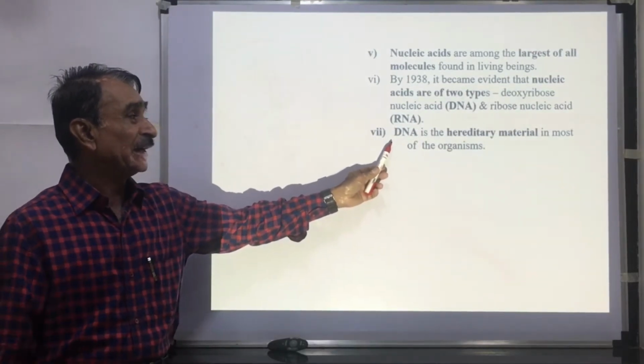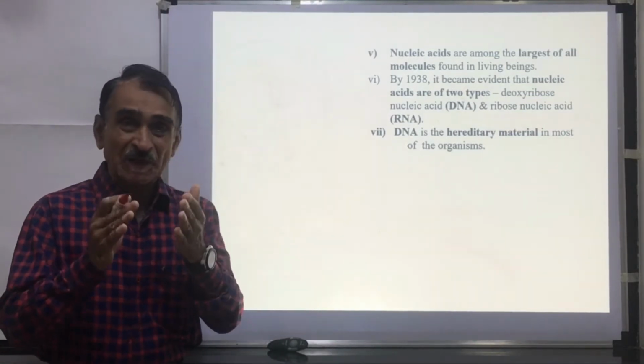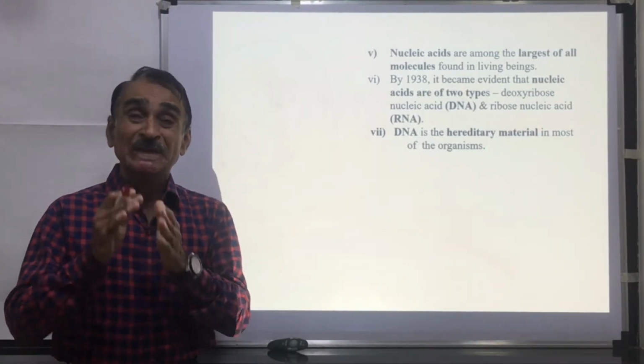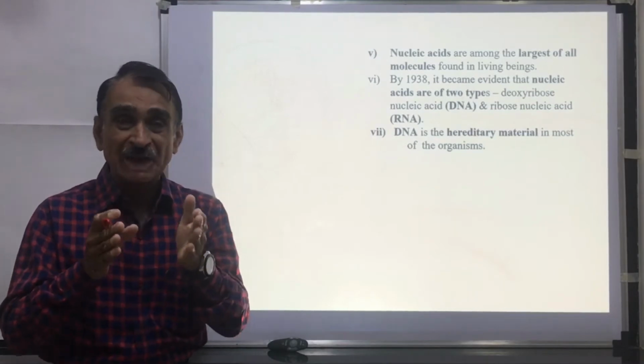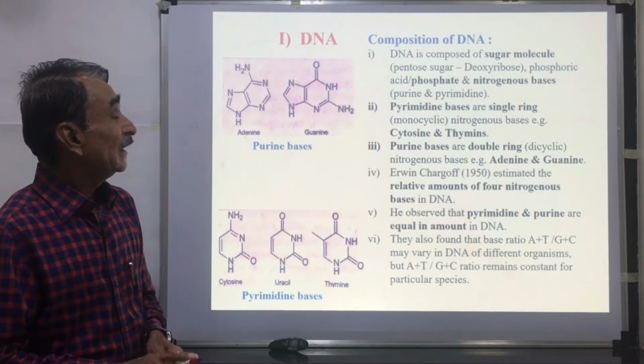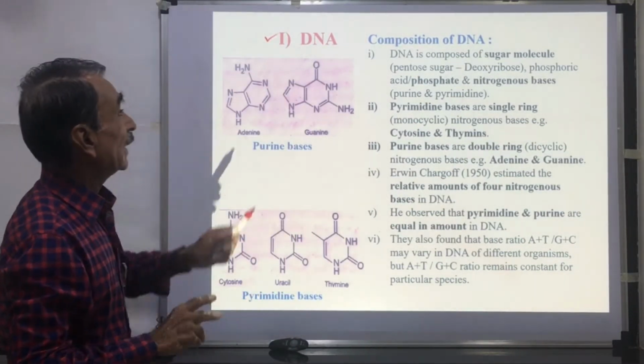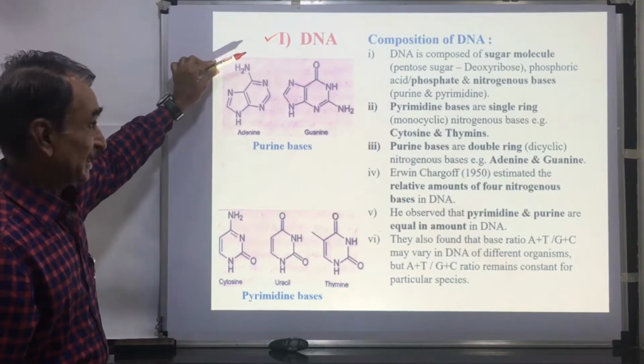DNA is the hereditary material in most of the organisms, but there are some organisms where RNA is the hereditary material. Firstly, we shall start with DNA, or deoxyribose nucleic acid.